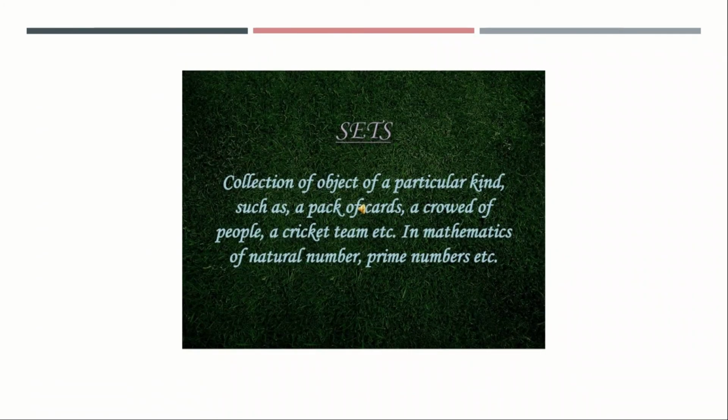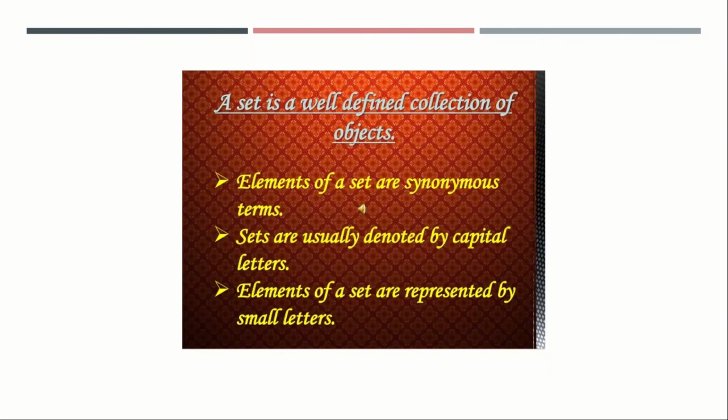Let us quickly recall the definition of a set. A collection of objects of a particular kind, such as a pack of cars, a crowd of people, a cricket team, etc. In mathematics, natural numbers, prime numbers, etc. A set is a well-defined collection of objects. Elements of a set are synonymous terms. Sets are usually denoted by capital letters. Elements of a set are represented by small letters.